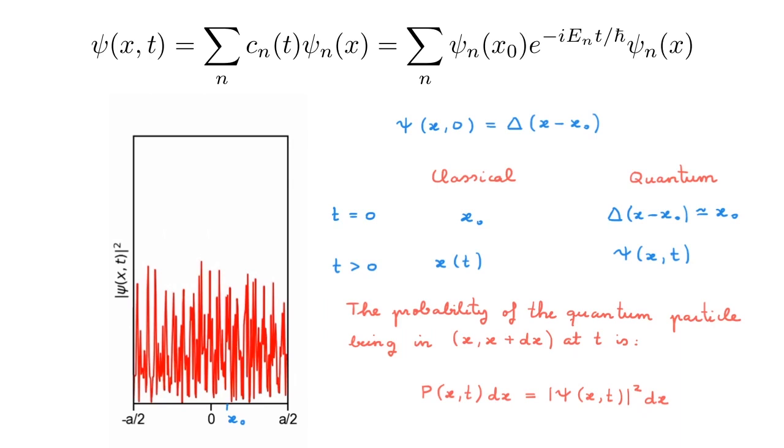In the example we have here on the left, you can see that the probability at a late time is pretty much all over the well, so we can draw this horizontal line telling us that the probability is essentially uniform within the well, so the particle could be anywhere within the well when we next measure it.